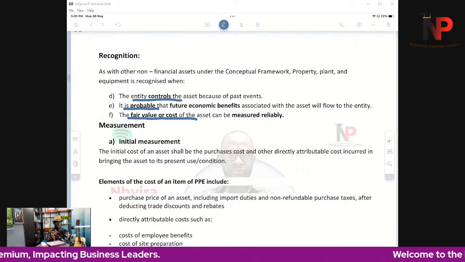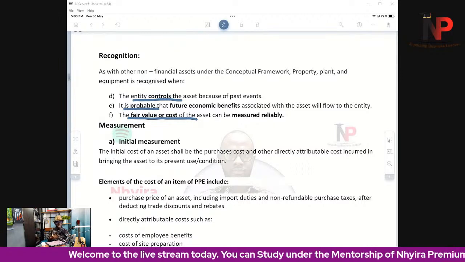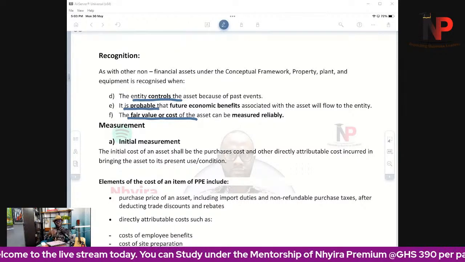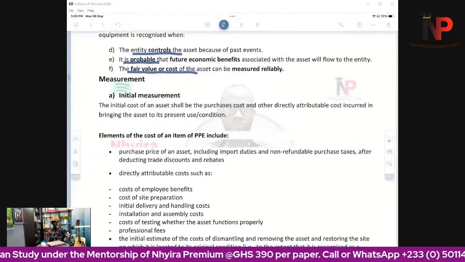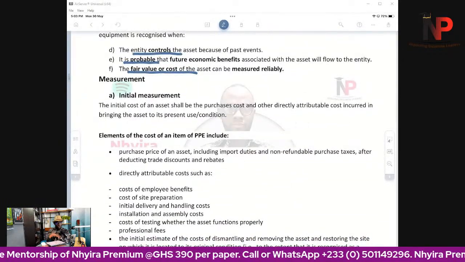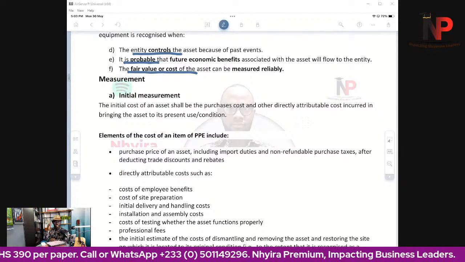So, do we control it? Yes. Do we direct the usage? Yes. Will the future economic benefit flow to us? Yes. Can we measure the cost reliably? Yes. If we answer these questions, then we can recognize the transaction in that case. So that is the recognition criteria for property, plant, and equipment.